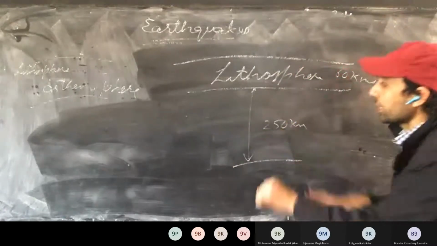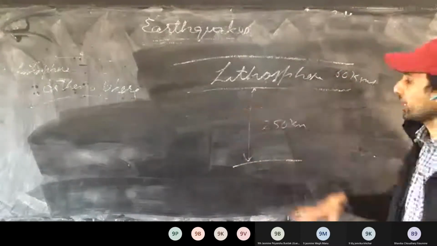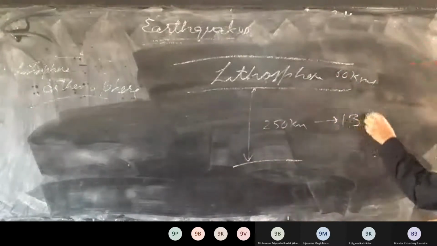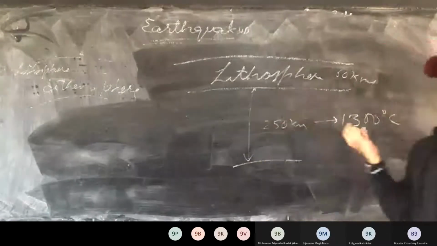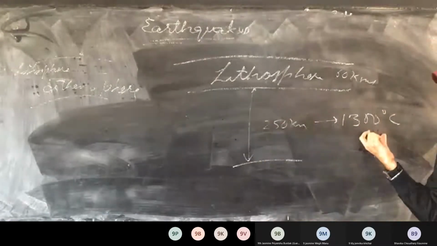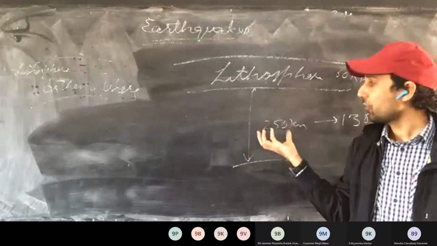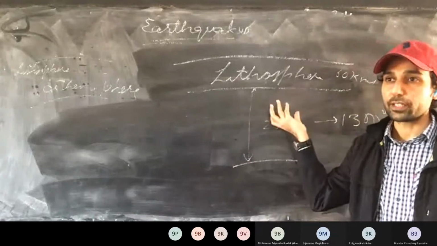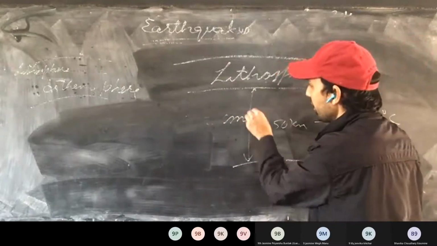And in this layer, mainly radioactivity takes place. So heat is being released. Because of that, the temperature rises up to 1300 degrees Celsius. Here most of the rocks melt. Here we have the solid as well as the liquid part. So we call this a semi-molten layer.